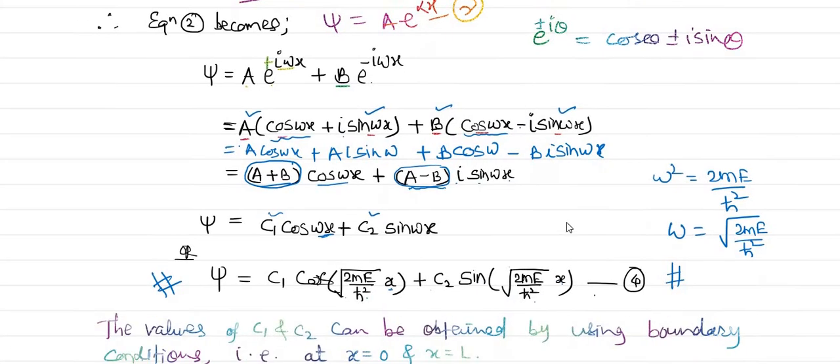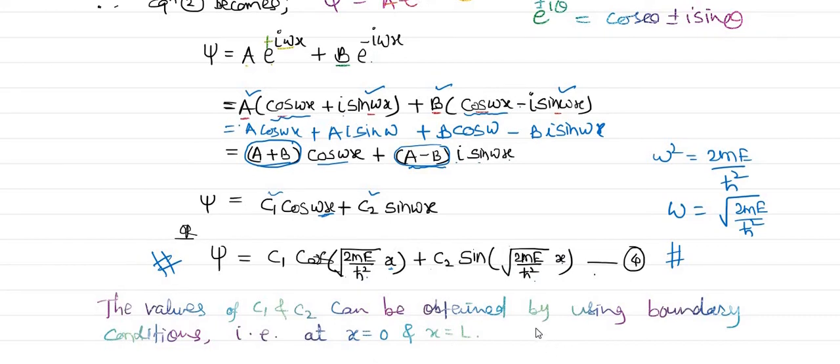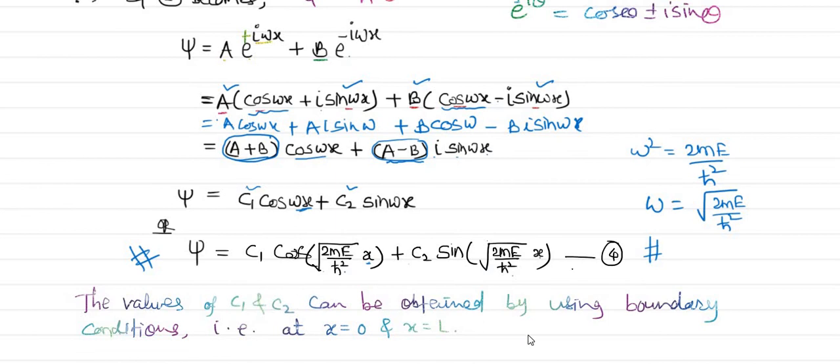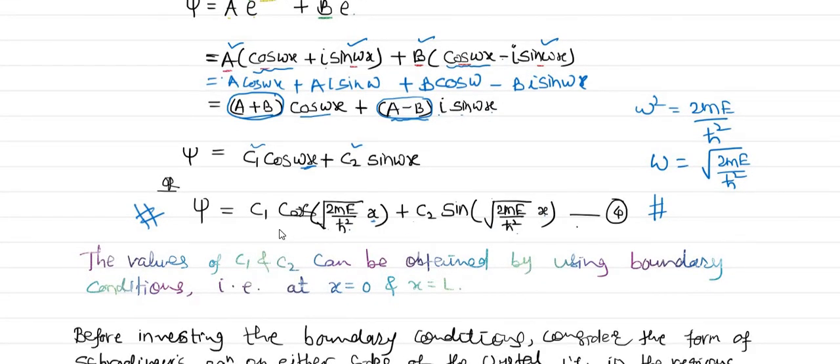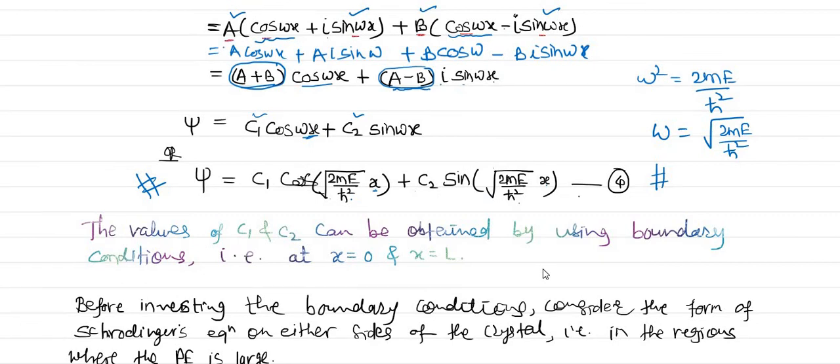So here the constants c1 and c2 can be calculated by using boundary conditions, because at x equal to 0 and at x equal to L, the wave function vanishes or the wave function is continuous. Using those boundary conditions we can find the values of c1 and c2. But before investigating the boundary conditions, consider the form of the Schrodinger equation on either side of the crystal.